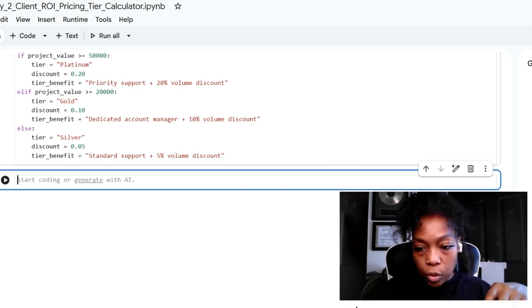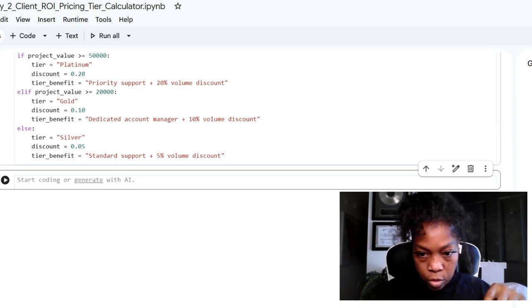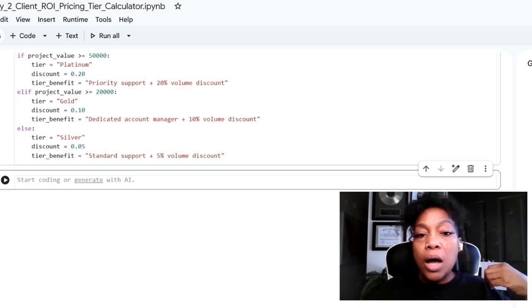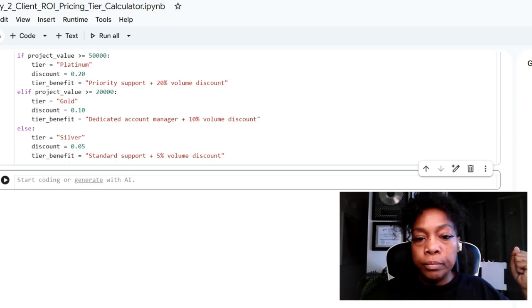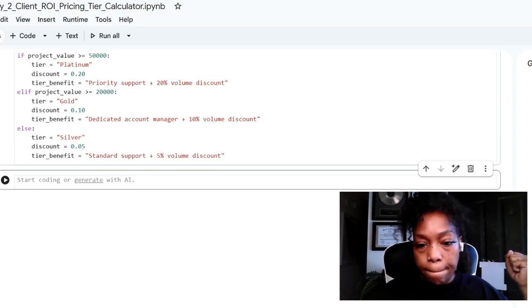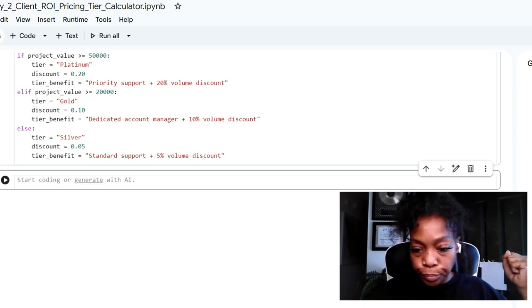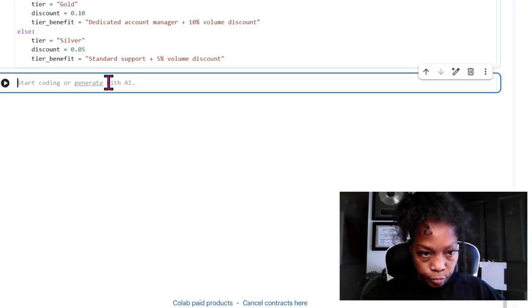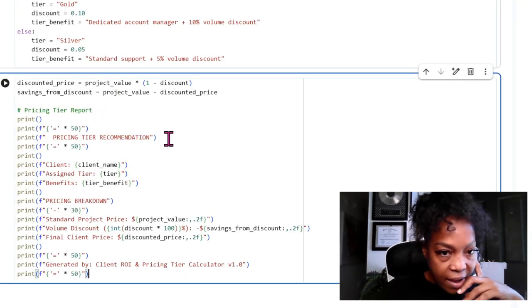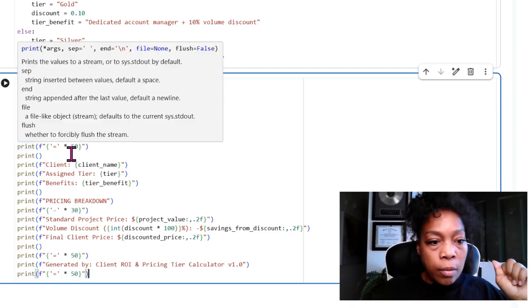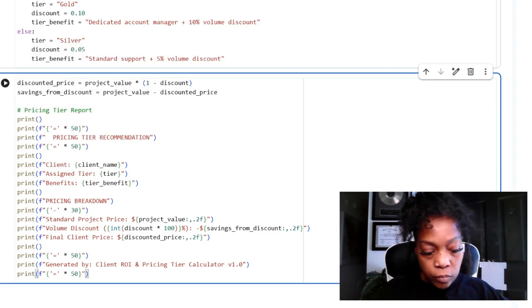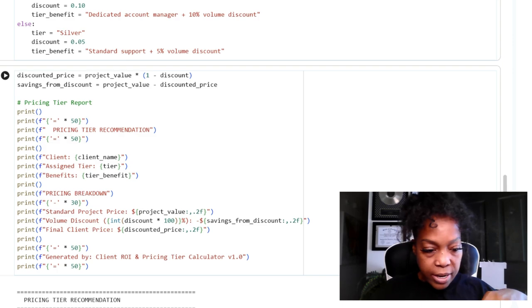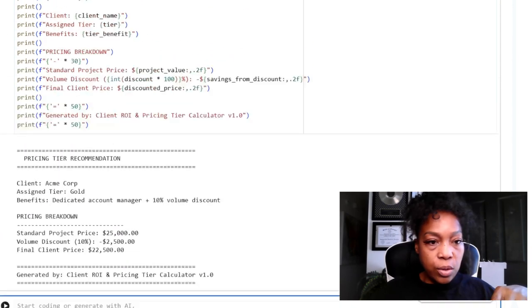When we run the code, I think I'm missing something to actually run the code. Oh yeah, I forgot to add in my chunking, add chunks for different discounts that they'll get. So let me go ahead and put that in too. Okay, so we have some things on their pricing tiers. We have a recommended pricing tier. We have the pricing breakdown, and I just ran it so you could see it here.